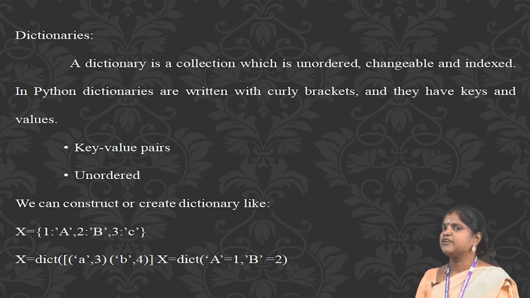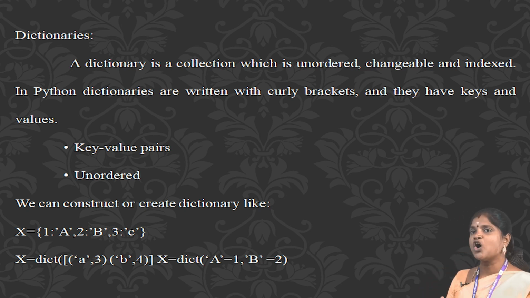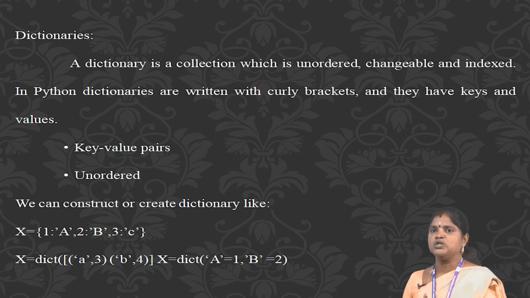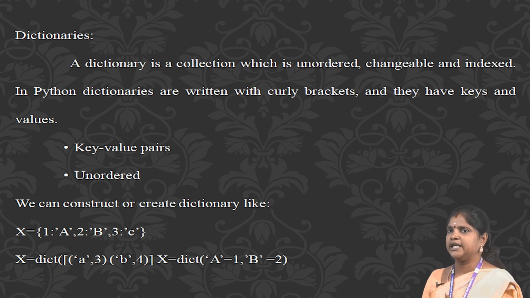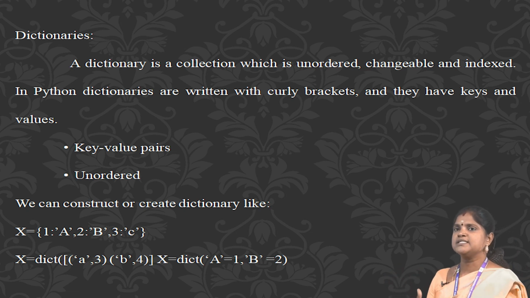Raises KeyError if the dictionary is empty. setdefault(key, d): if the key is in the dictionary, return its value. If not, insert key with a value of d and return the default value. update(): update the dictionary with the key-values passed from the other, overwriting existing keys. values(): return a new view of the dictionary's values.